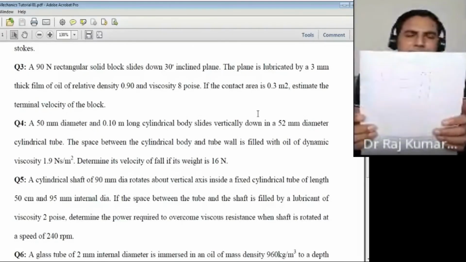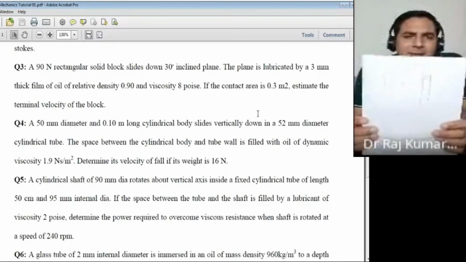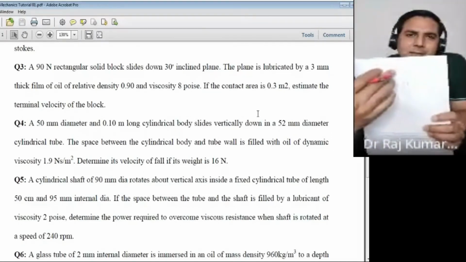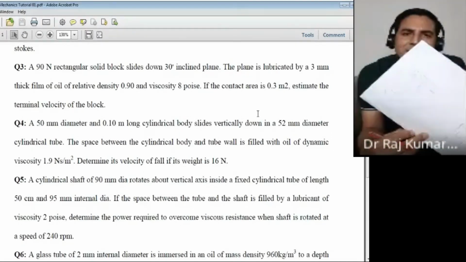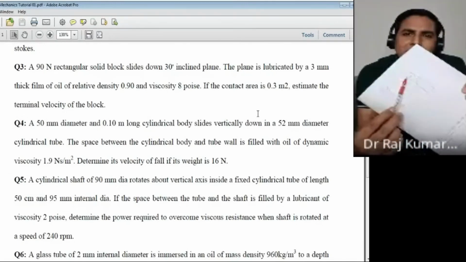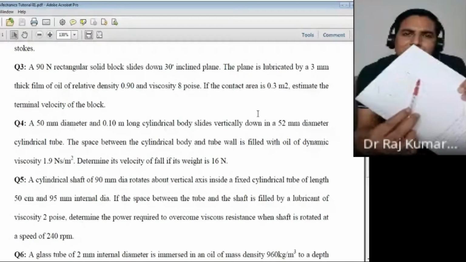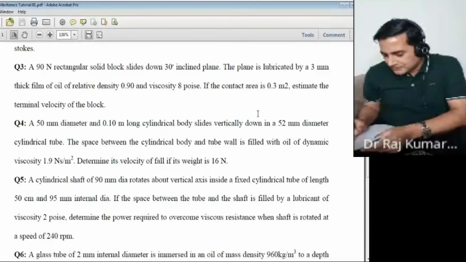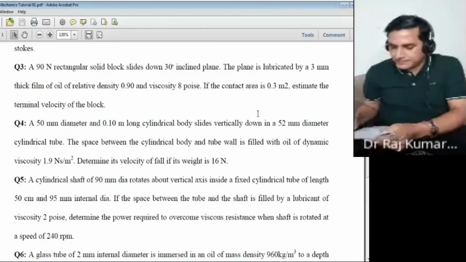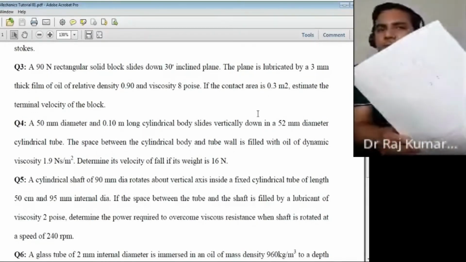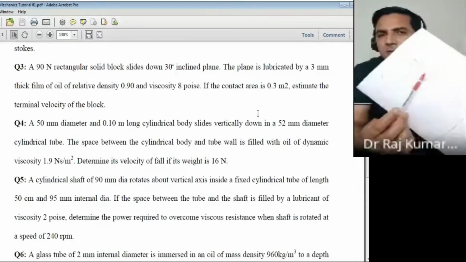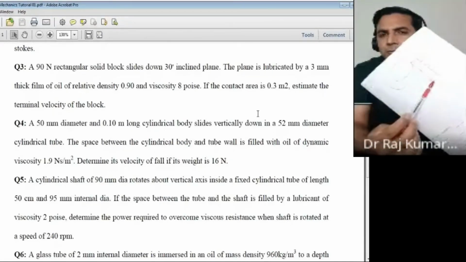0.1 meter. Now this is again the same type of question. Previously you had an inclined plane, something like that, right? So this is the inclined case only. The outer cylinder, in this case, is stationary. So make it stationary, just by this hash line. The inner cylinder is moving with the same velocity.